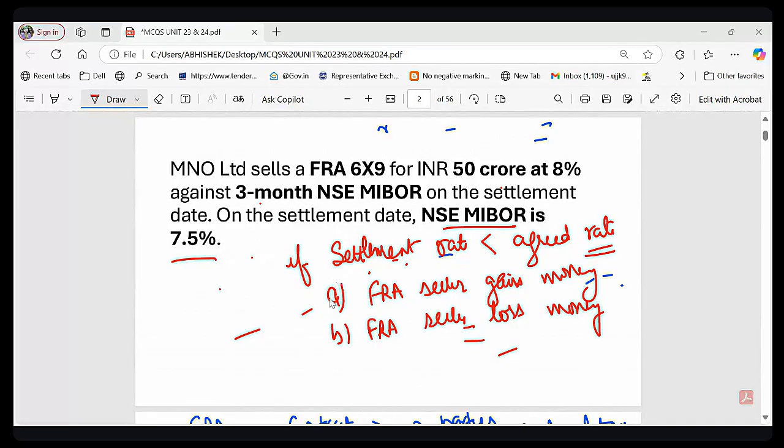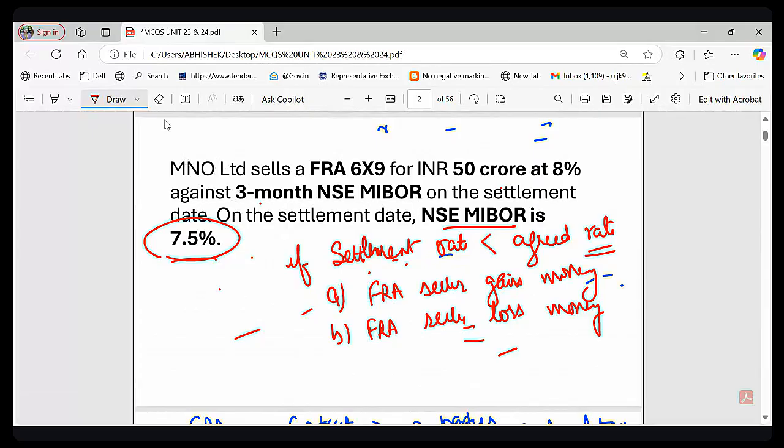Now what is happening here? Since MNO Limited sold the FRA at 8%, they were hoping that the interest rate would go up. But on the settlement date, what happened? The actual interest rate is 7.5%, which is lower than expected. So this means that MNO Limited faced a loss because they locked in a higher rate, but the market rate turned out to be lower.